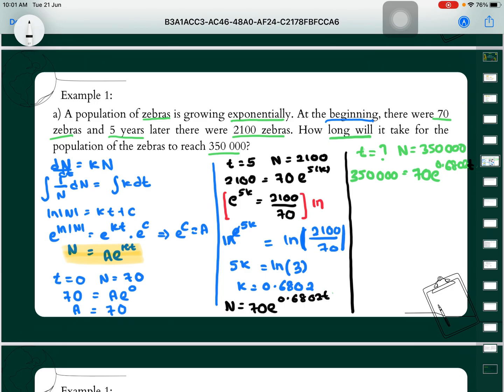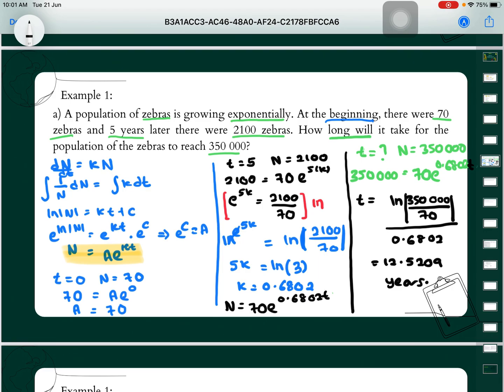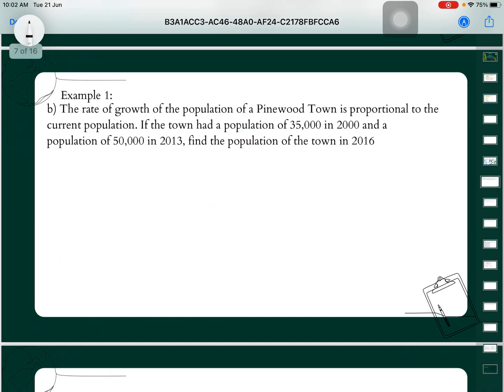So from here we will get t is equal to ln of 350,000 over 70, over 0.6802. There we will get our t is equal to 12.5209 years. Okay, so this is our answer. Let us look at example 1b.